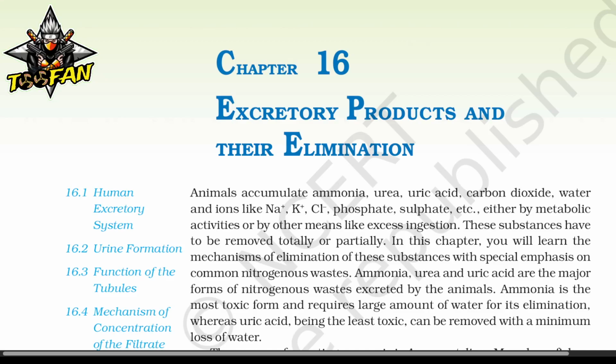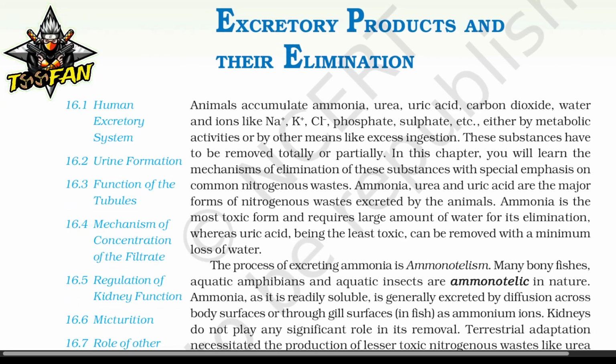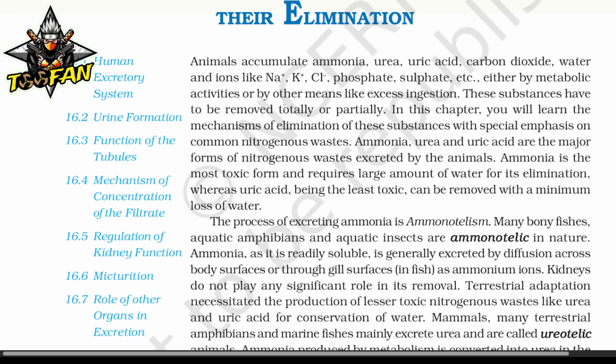Class 11, Chapter 16: Excretory Products and Their Elimination. Animals accumulate ammonia, urea, uric acid, carbon dioxide, water, and ions like sodium, potassium, chlorine, phosphate, sulfate, etc., either by metabolic activities or by other means like excess ingestion. These substances have to be removed totally or partially.